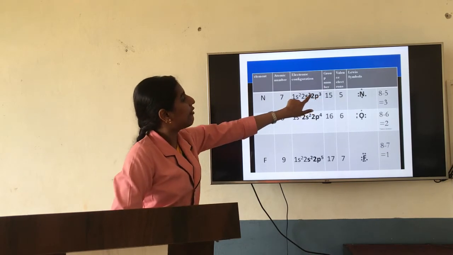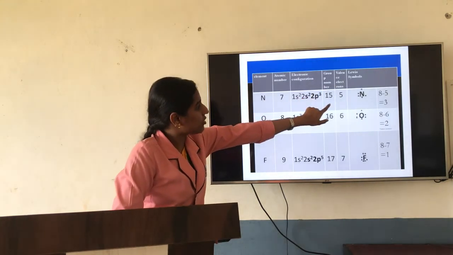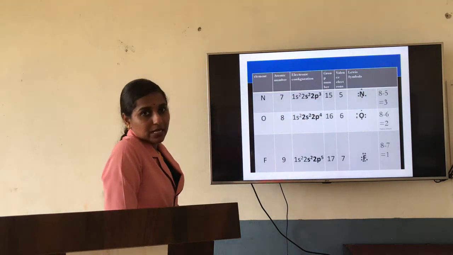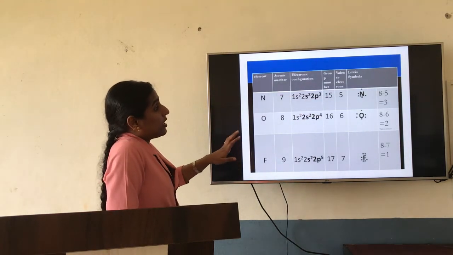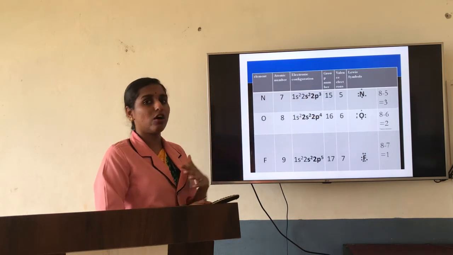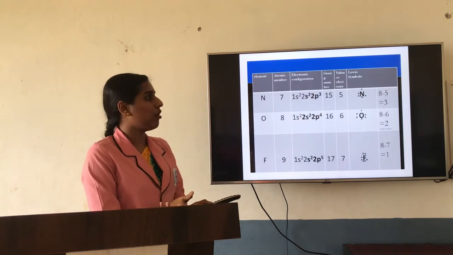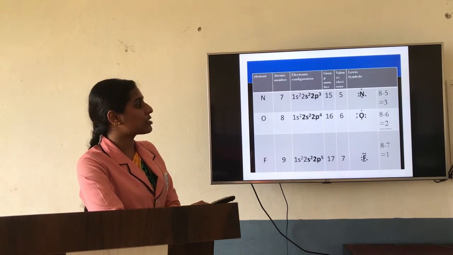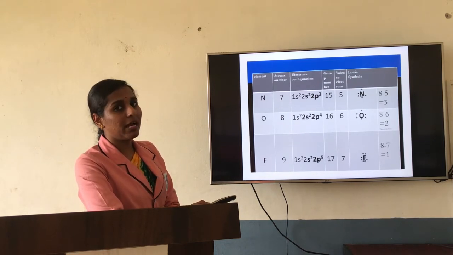But after 4, if the valence electrons are more in number, for example nitrogen, the last shell has 5 electrons. So the valence electrons are 5, and the Lewis dot structure also has 5 dots. Now, as I told, if the valence electrons are more than 4, then to check the valency of an atom, what you are supposed to do? Octet is nothing but 8, right?